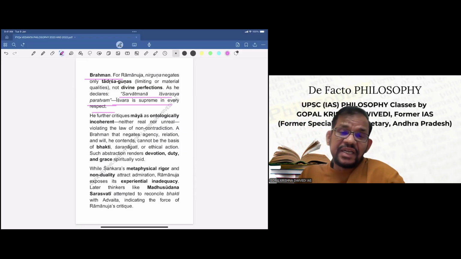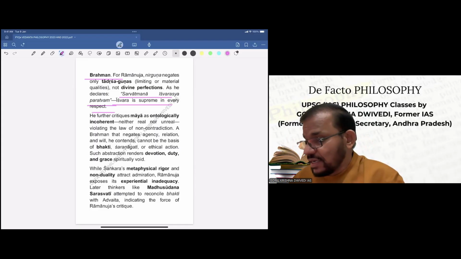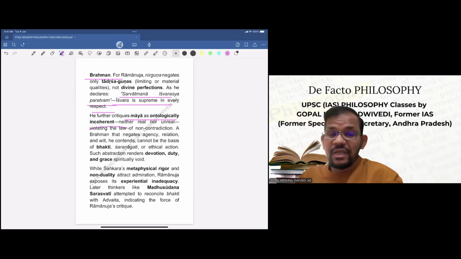He further critiques Maya as ontologically incoherent, neither real nor unreal, violating the law of non-contradiction. Shankaracharya has held that Maya is neither real nor unreal, so Ramanuja has criticized that also. A Brahma that negates agency, relation, and will, he contends, cannot be the basis of bhakti.